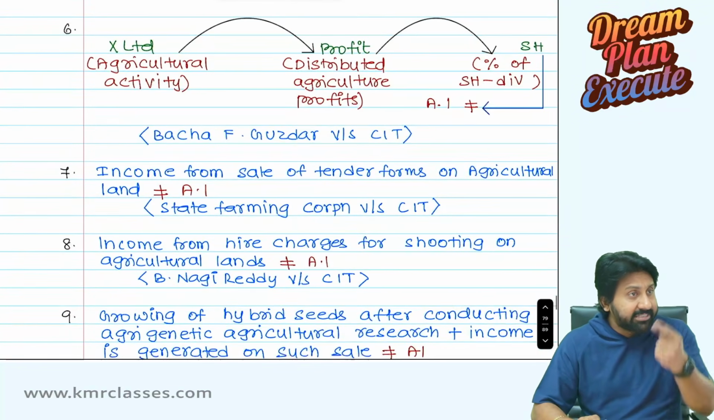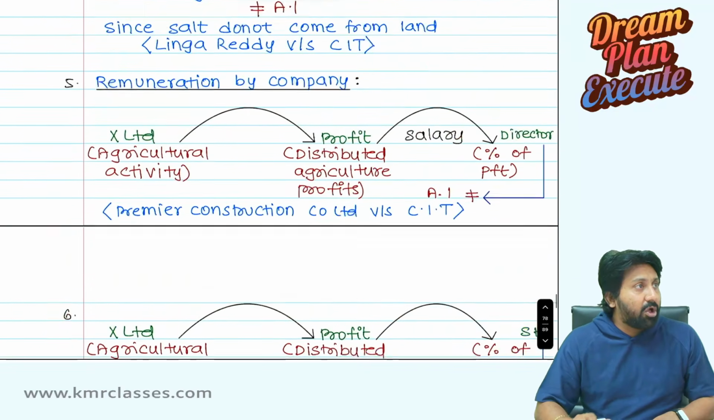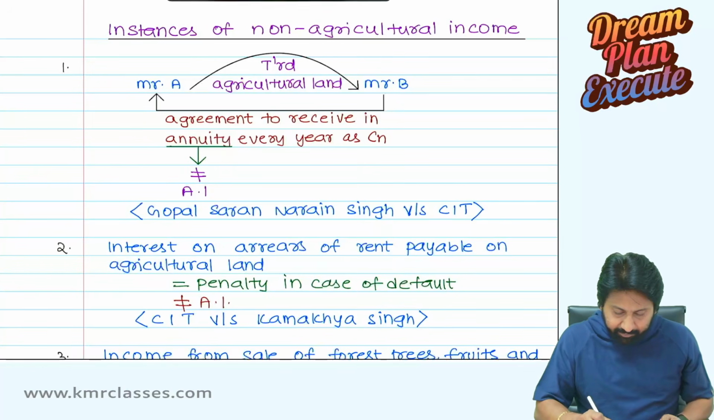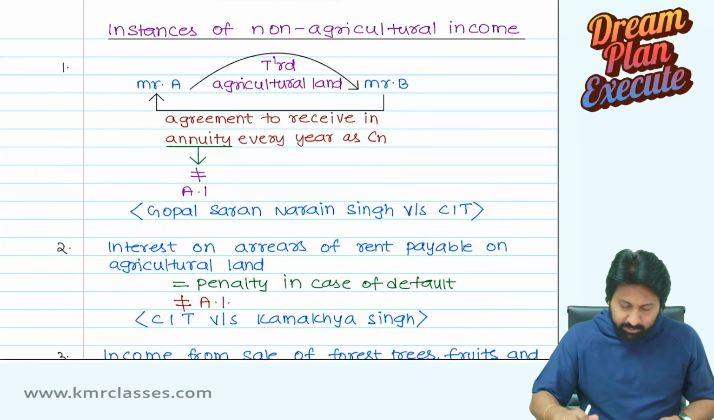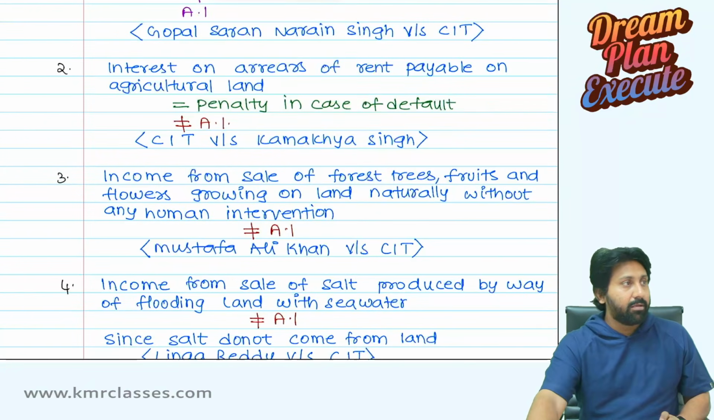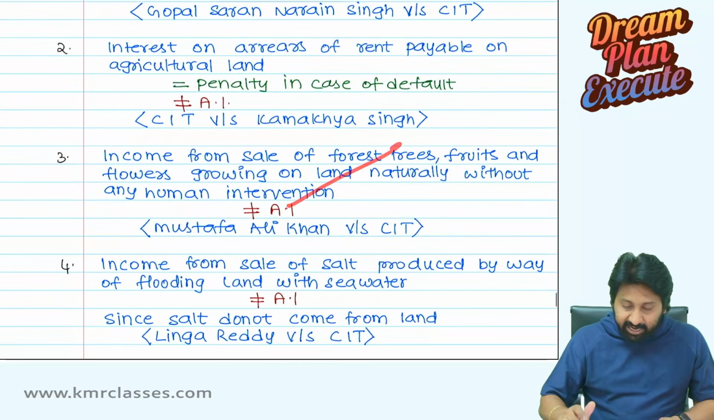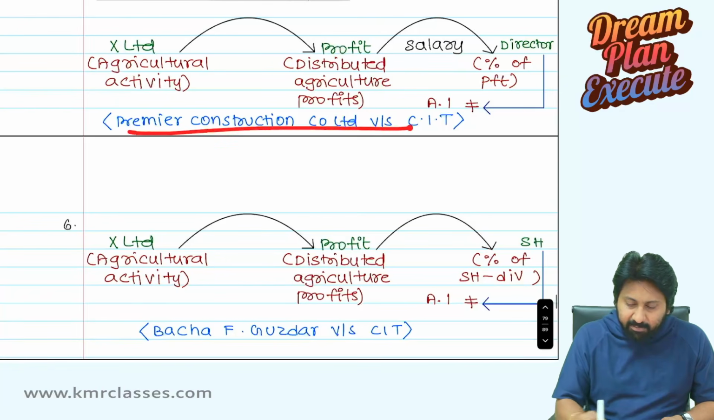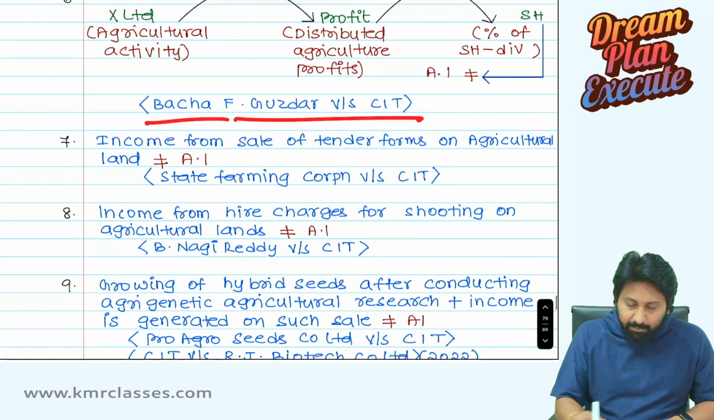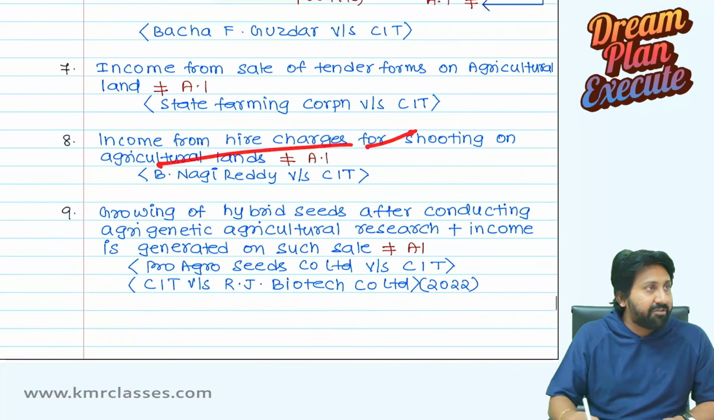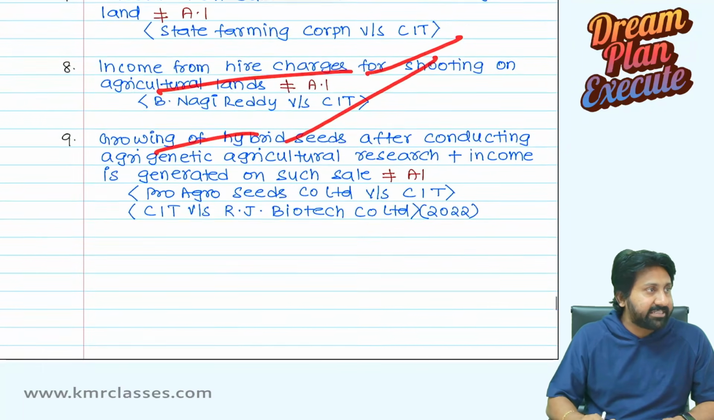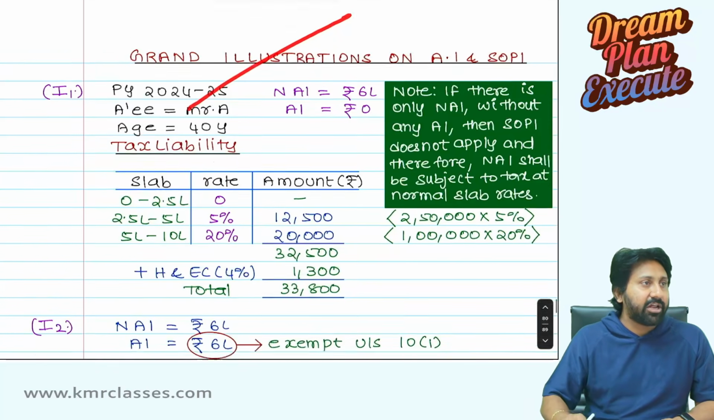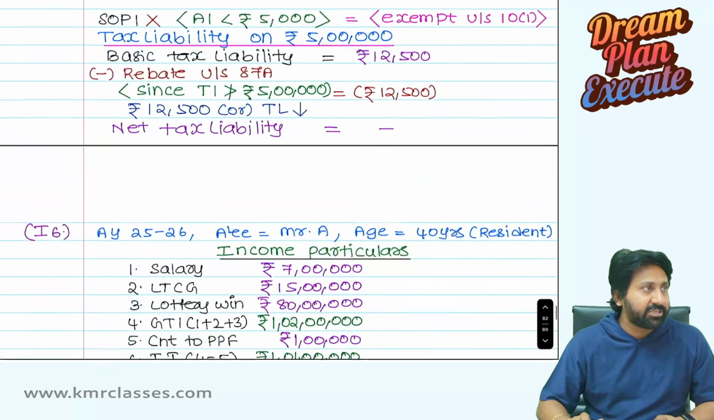Minute details which came in CA Final exams many times, along with the case studies. I'm not talking about all these things on air. See, this is one case law. This is one case law. So CIT versus Kamyatya Singh, Mustafa Ali Khan versus CIT, Lingareddy versus CIT, Premier Construction Company Limited versus CIT, Bashayev Guzdar versus CIT, State Farming Corporation versus CIT, B. Nagireddy versus CIT, CIT versus RJ Biotech Company Limited, and grand illustrations on agricultural income and the scheme of partial integration.